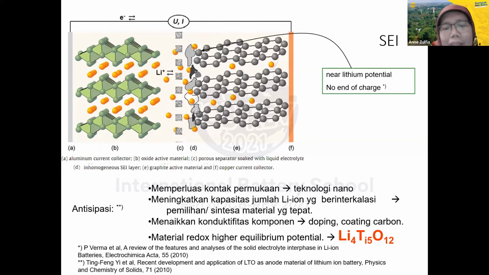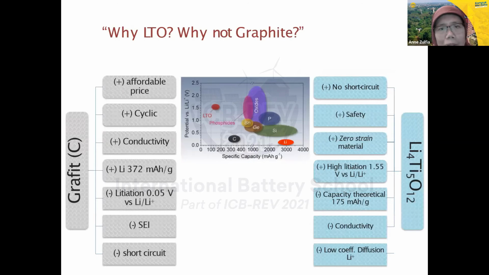So we can use other materials. A potential material for this anode is lithium titanate, Li4Ti5O12. So we anticipate it by increasing the surface contact. So we need nano-sized particles for the active material for the anode here, and then we increase the specific capacity. We increase the lithium ion which is intercalated. And then we increase the conductivity of the component by using doping here or carbon coating for the active materials.